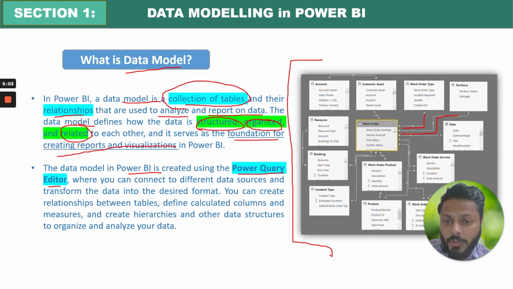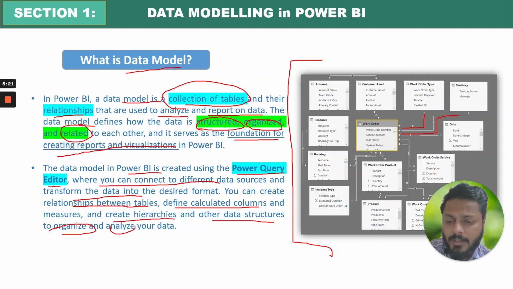Now, you can create using Power Query Editor, where you can connect to different data sources and transform the data into the desired format. You can create relationships between these tables, define calculated columns and measures, and create hierarchies and other data structures to organize and analyze your data.